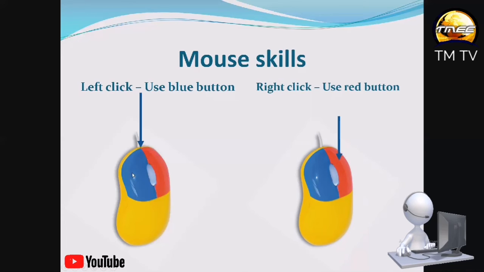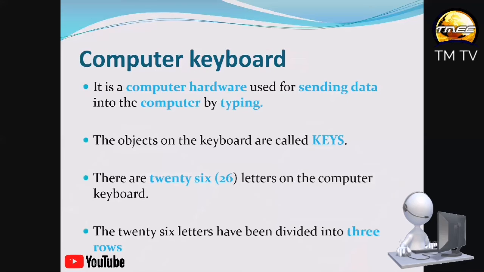So the blue button for left click, which is the left mouse button. Then the right mouse button, which is the right button. That's what we use for right click. So down, up, you press and release. For the last time, you press down, up. So that is for our right click.